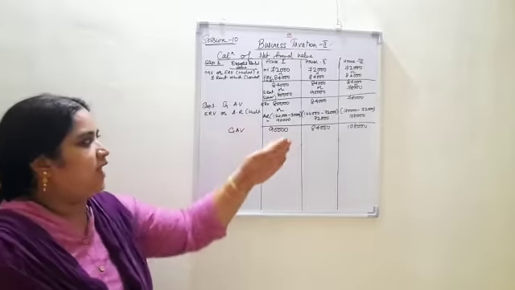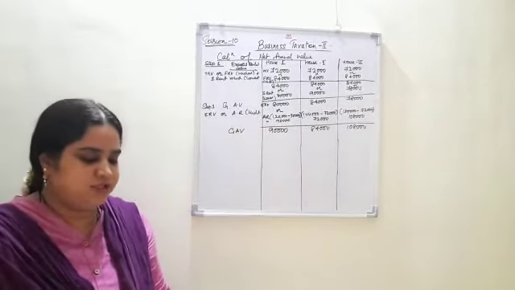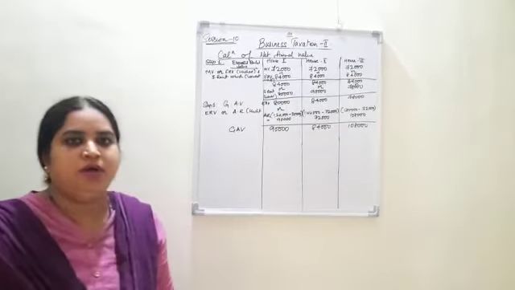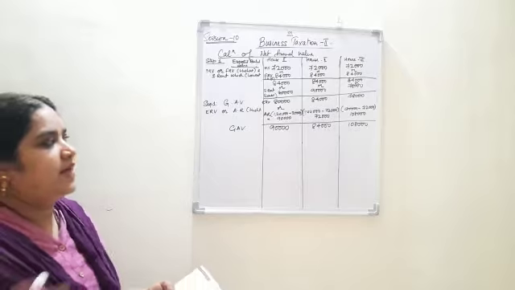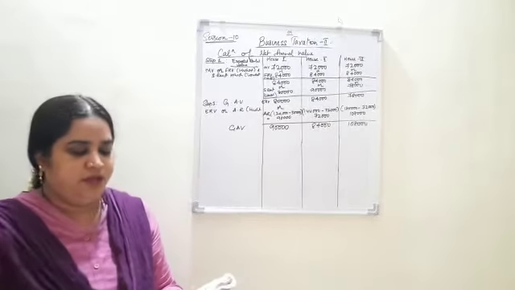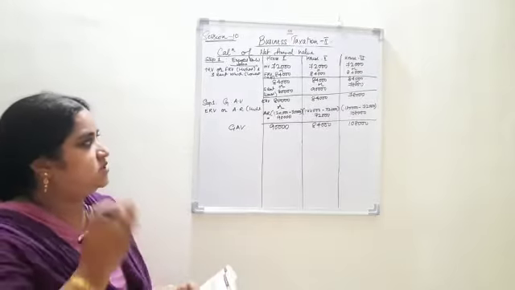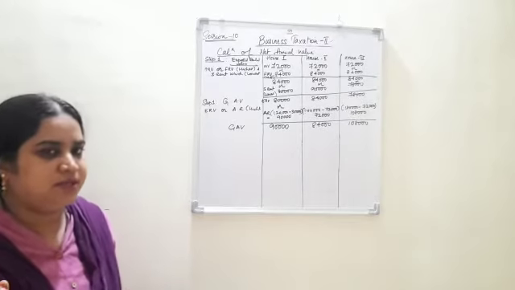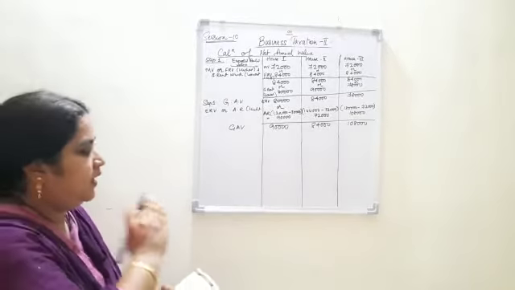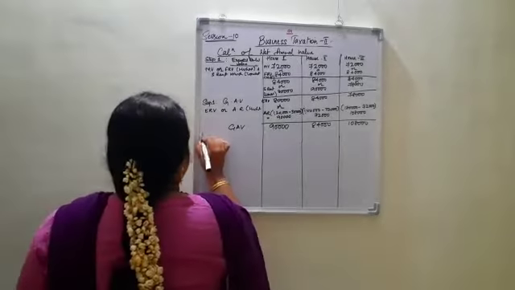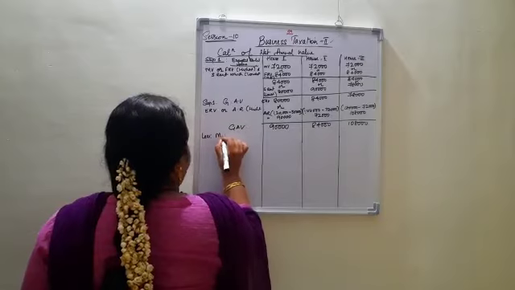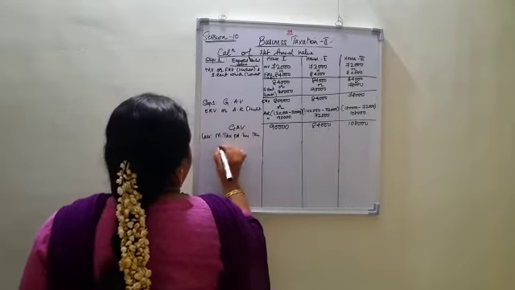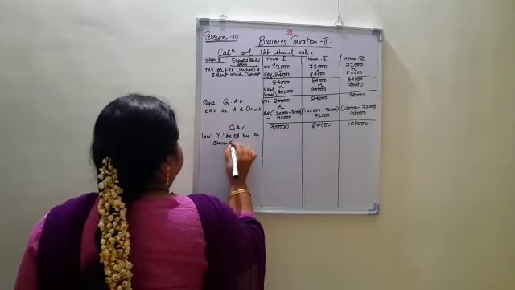So a GAV is arrived. From that you are supposed to deduct the municipal taxes. The local municipal taxes, if they are paid by the owner during the previous year, have to be deducted from the GAV. So it is 6,000 in the case of the first house, 12,000 in the case of the second house, and 18,000 in the case of the third house, which has to be deducted now.